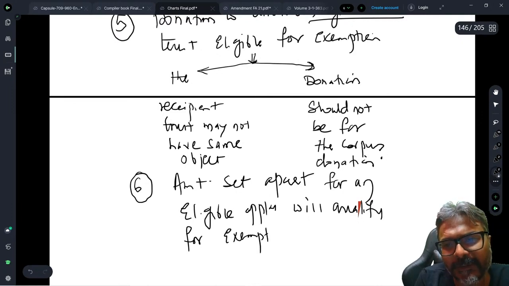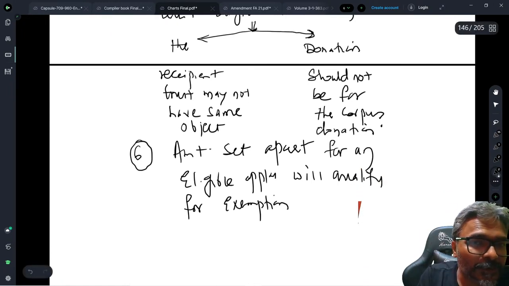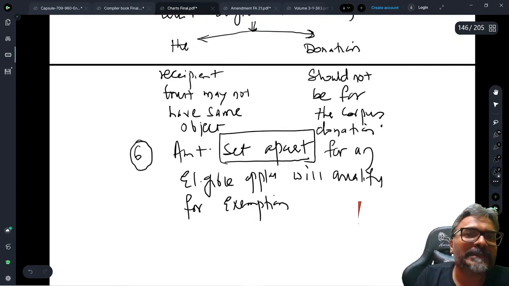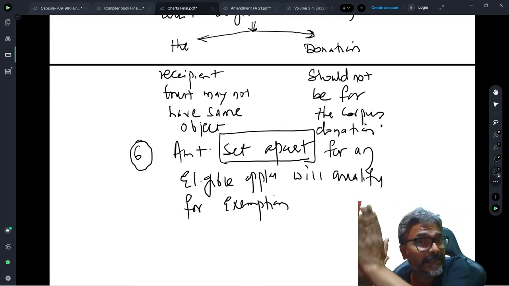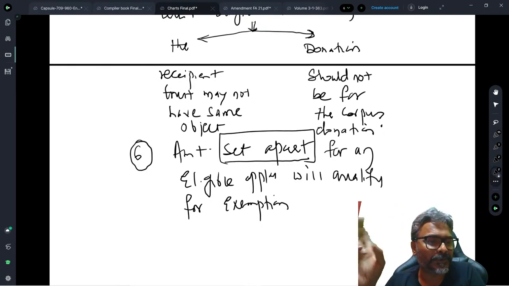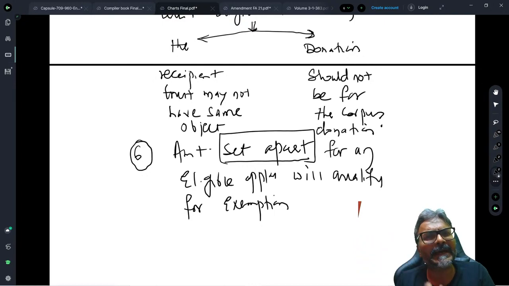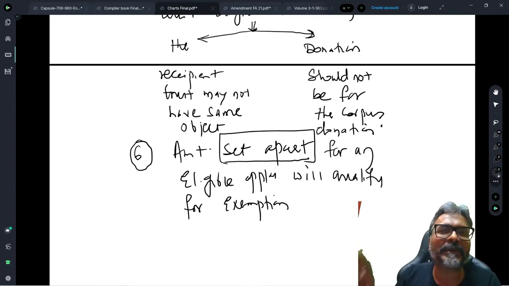And what is that you will write in the bracket? This is not the accumulation option. Be careful, the word that they will use in the examination would be "set apart". And this word set apart should be distinguished from another word, accumulation, because accumulation is the option that he has to exercise by following some procedures. But if he is setting it apart for an eligible application, then that is sufficient for him to get the exemption under section 11. The actual spending may not be required.